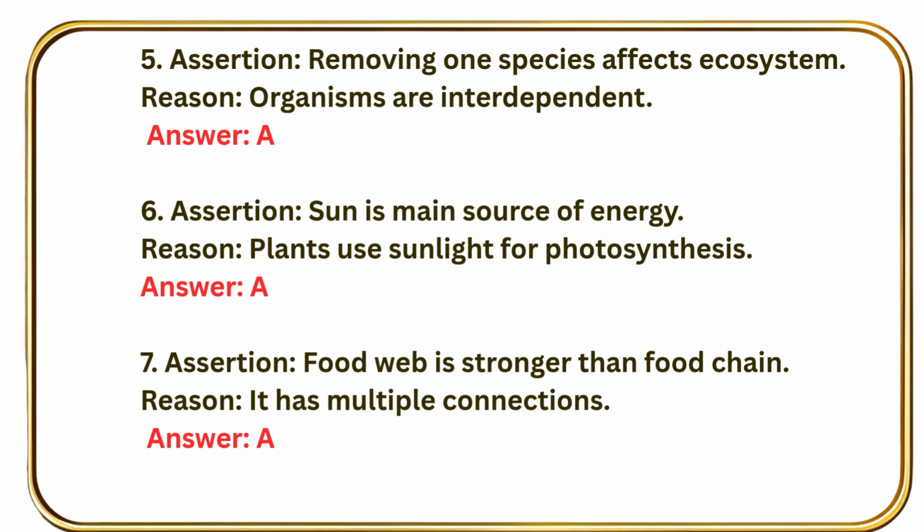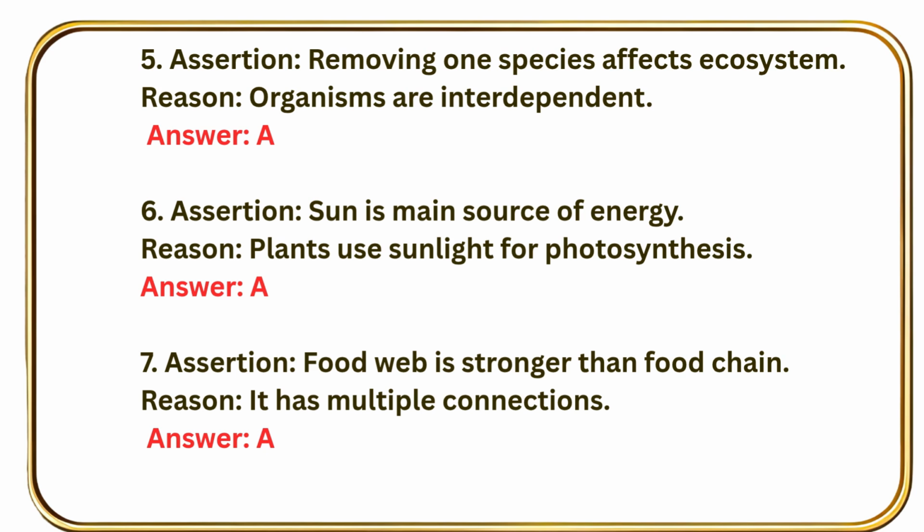Question number 5, assertion: Removing one species affects ecosystem. Reason: organisms are interdependent. Answer A. That is option A is the correct answer. Question number 6, assertion: Sun is the main source of energy. Reason: plants use sunlight for photosynthesis. Answer is A, option A.